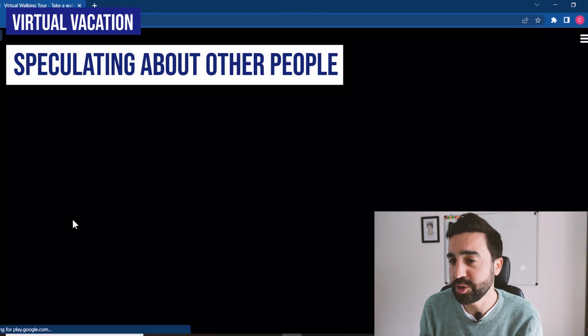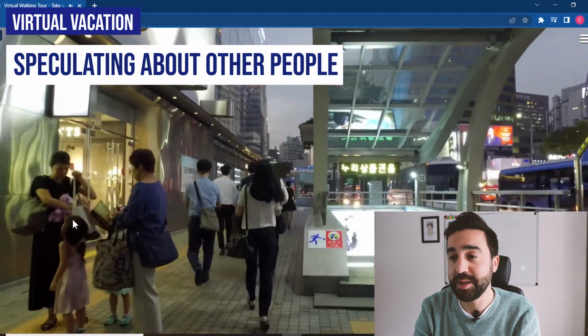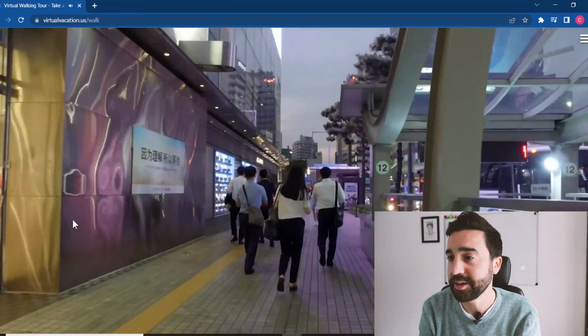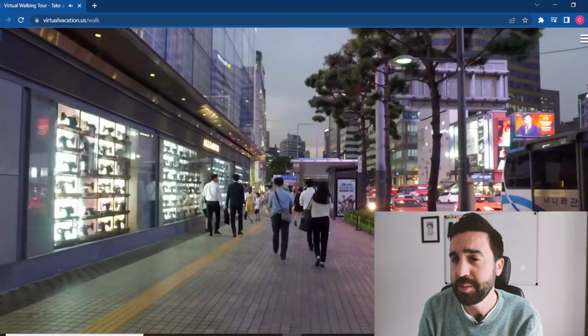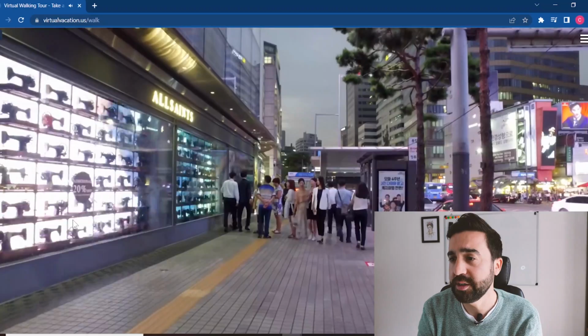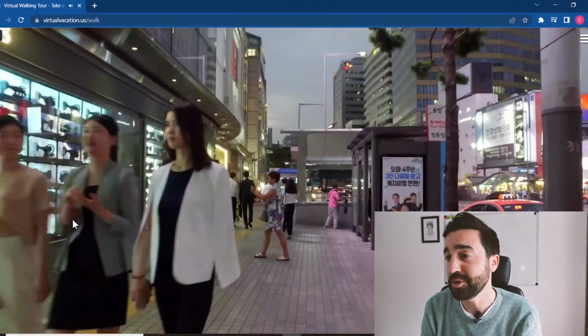If we go to Seoul, then I can immediately see, okay, we have a family on the left, and maybe they have gone out for dinner together, or maybe they've gone to the park. I think these people are either leaving or going to work. Maybe it's the end of a long day for them. We can see another family. It looks like they're shopping. Maybe it's the child's birthday and they're going to buy him a present.